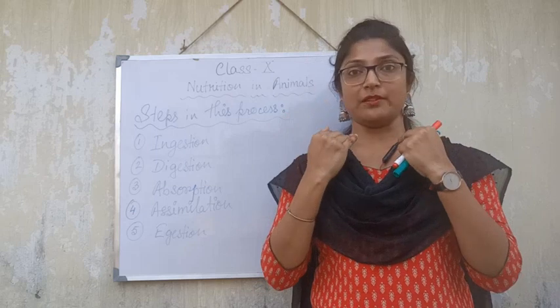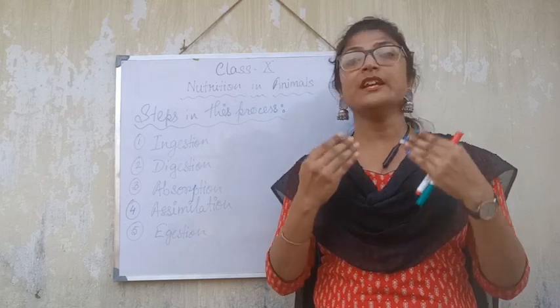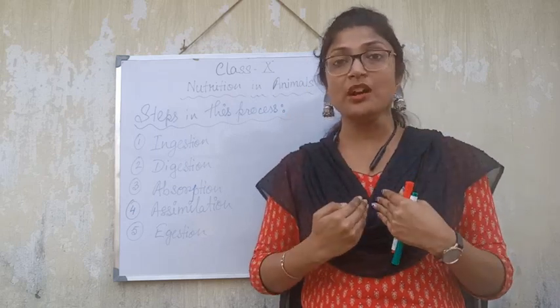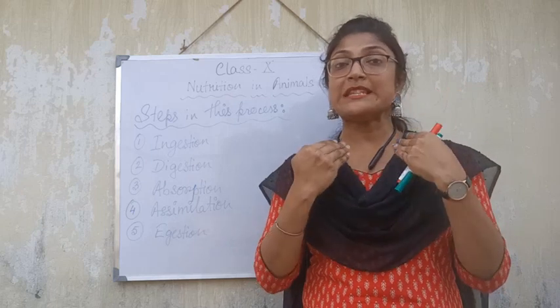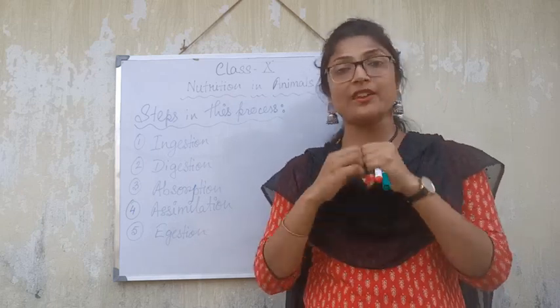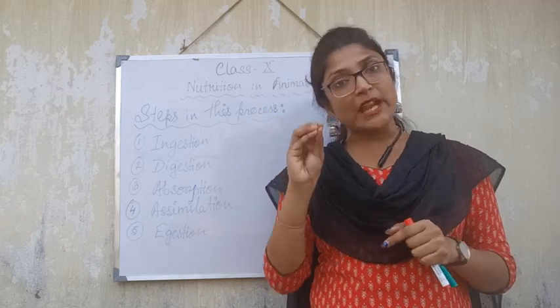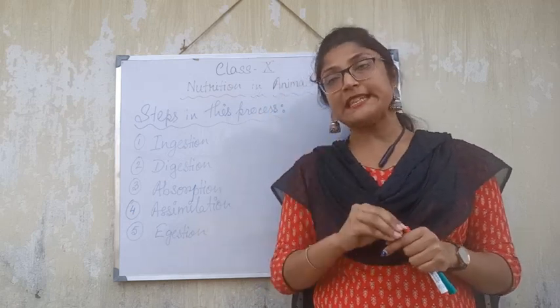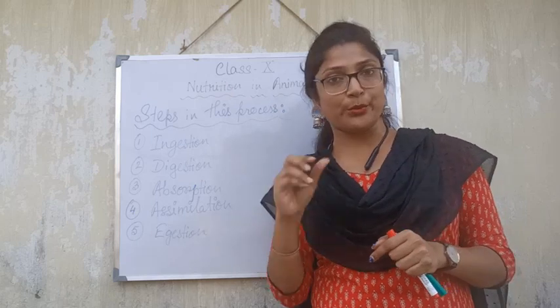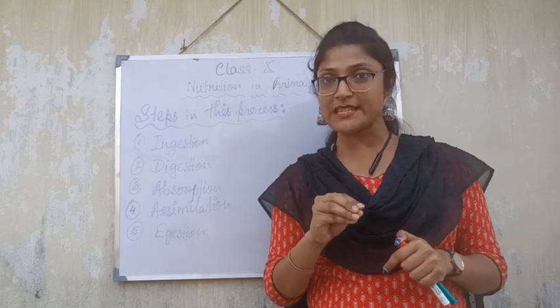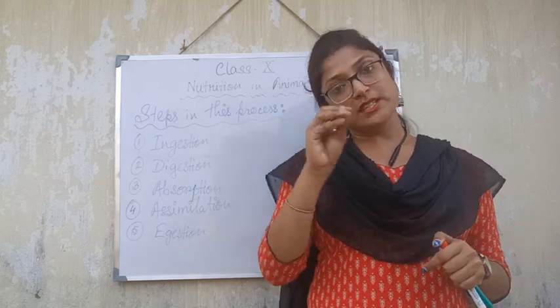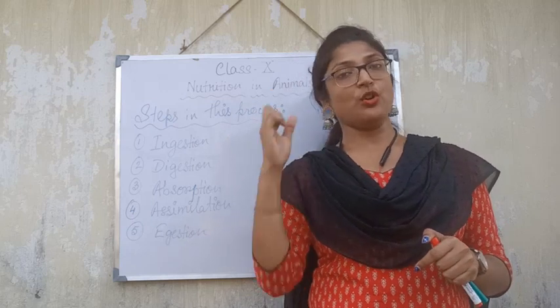Then we will swallow it. Whenever we swallow it, that food will pass to the next step, that means our esophagus. Whenever it passes through the esophagus, it will reach the stomach. In that stomach, we can see that there is an acidic component, that is hydrochloric acid. It is going to start the primary digestion over there.